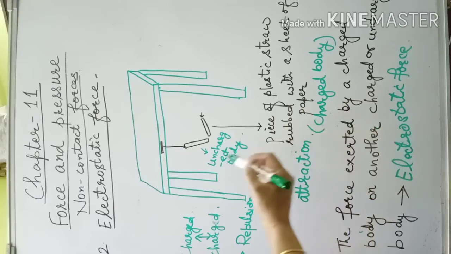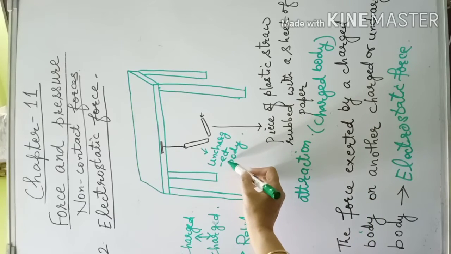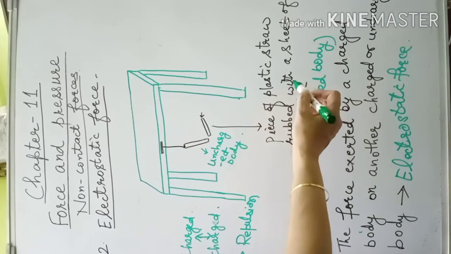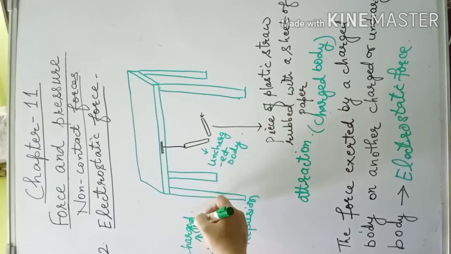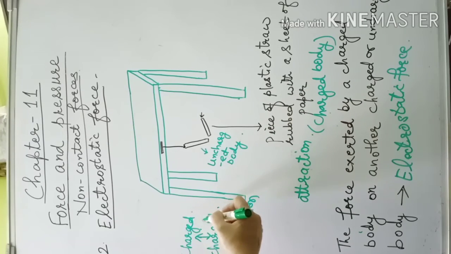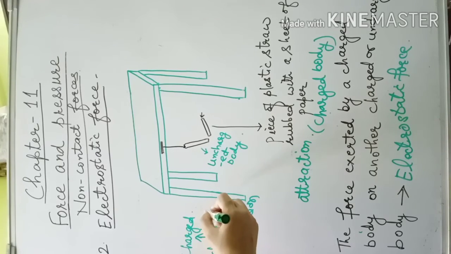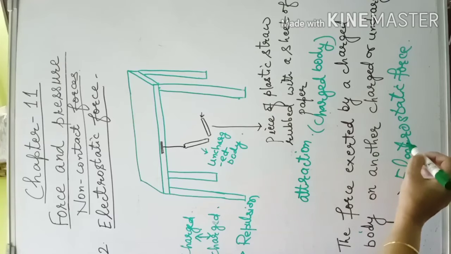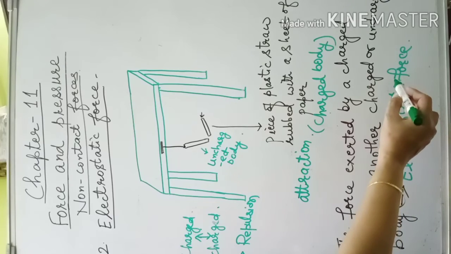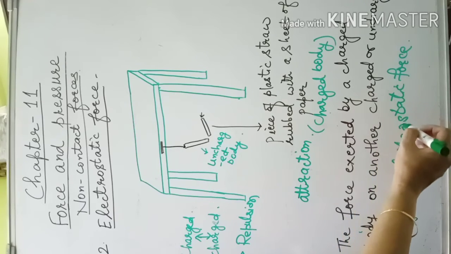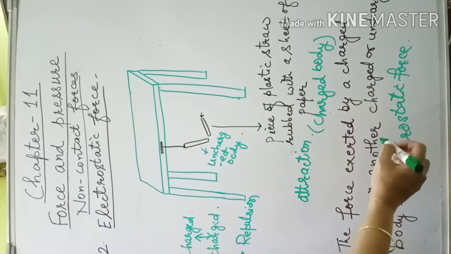Attraction in case of an uncharged body and a charged body, and if the two bodies are charged with the same charges there will be repulsion, and if the two charged bodies have opposite charges there will be attraction. It means this electrostatic force may be in the form of attraction or repulsion.